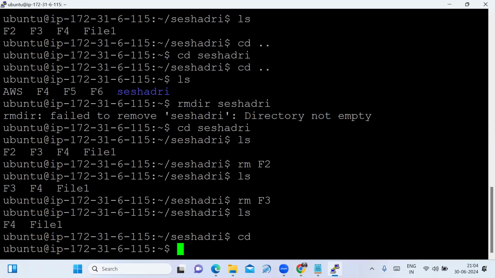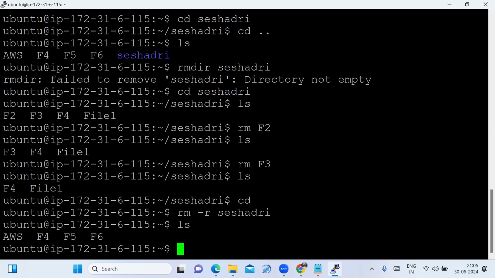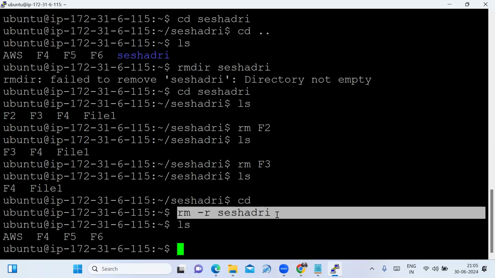I want to delete the directory with its files. To delete a directory with files, we specify rm space hyphen r and the directory name. I have deleted the directory with files. Now we type the ls command, and the directory is deleted.